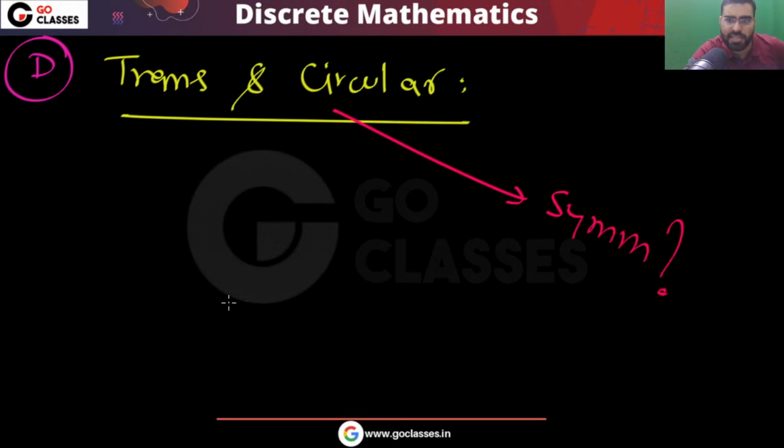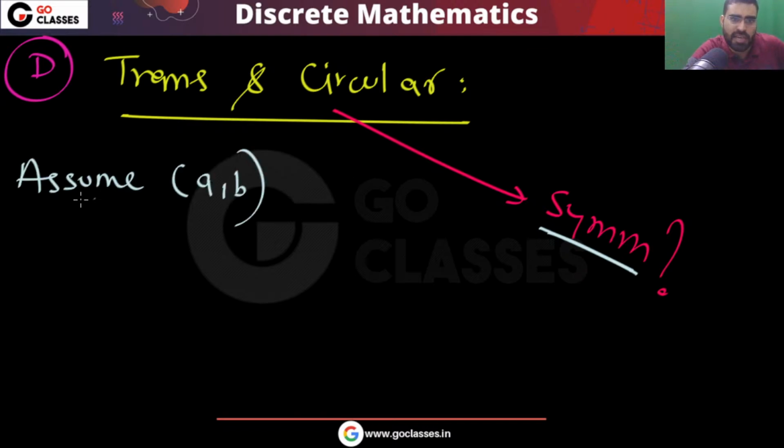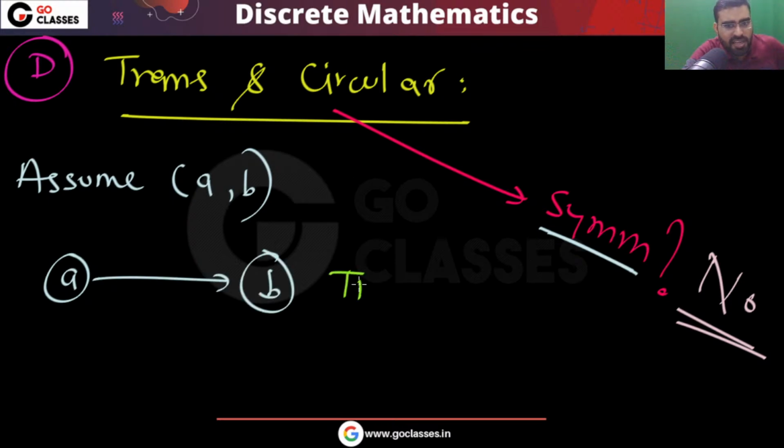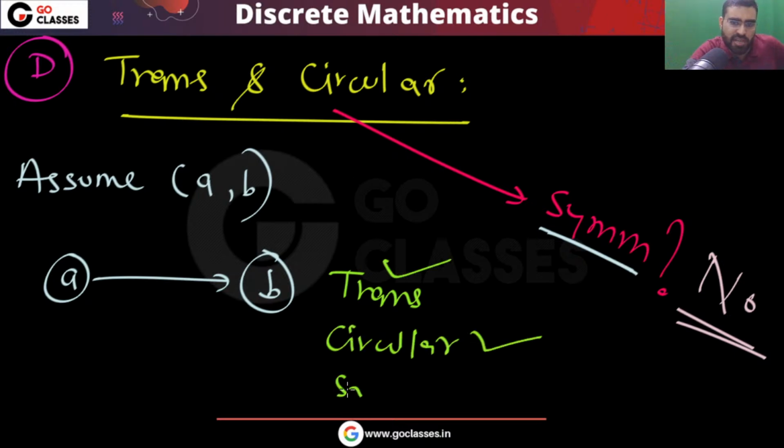Can I say this will imply symmetric? Let's do the complete analysis of this question. So again, for symmetric, just assume A is related to B. That's it. This need not be symmetric, because you can consider this example. Consider this graph, A is related to B. Now you can easily see this is transitive, this is already circular, and this is not symmetric.